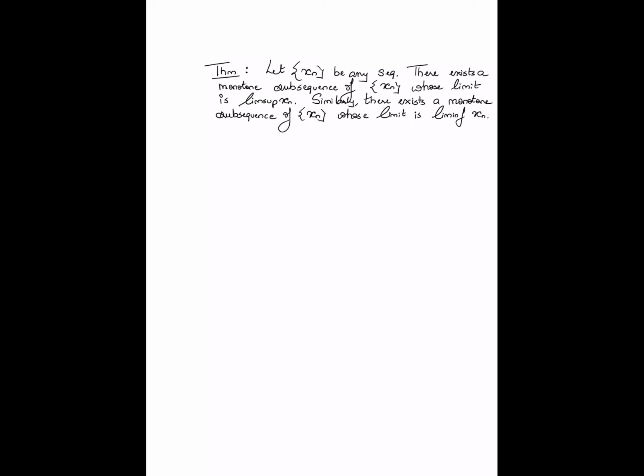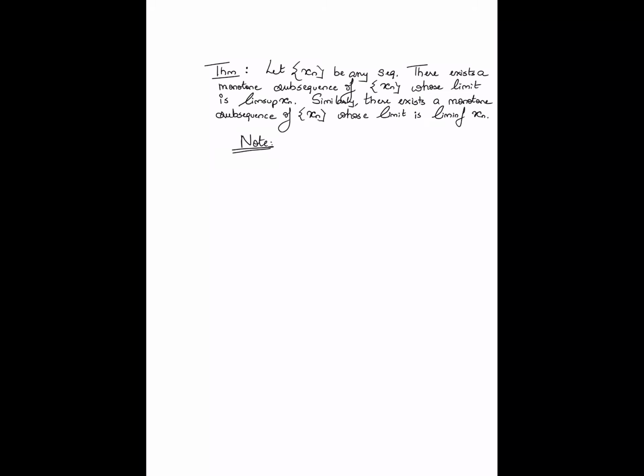All right, so that's the statement of the theorem. In the language of the definition of subsequential limits that we have just gone through, another way of saying this is that lim sup and lim inf are always subsequential limits.